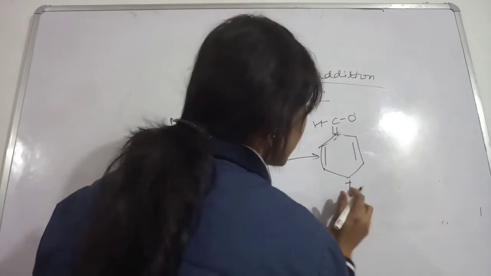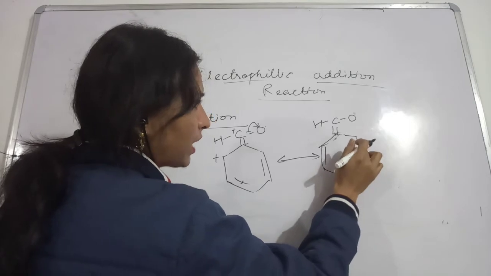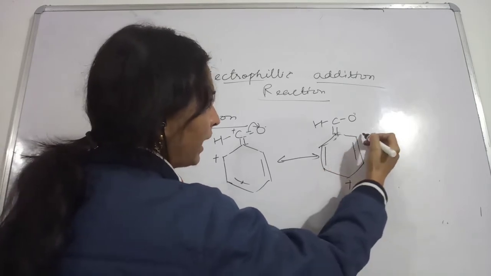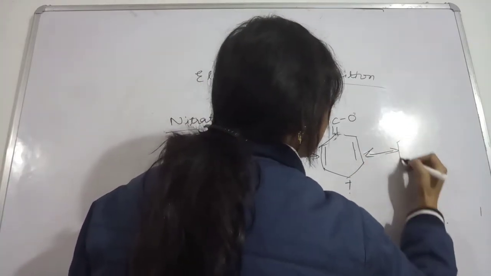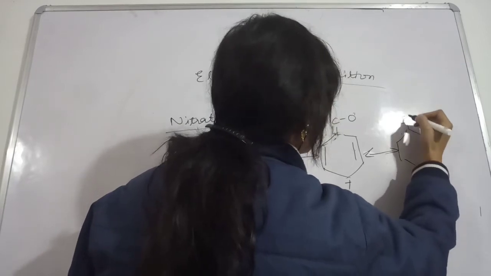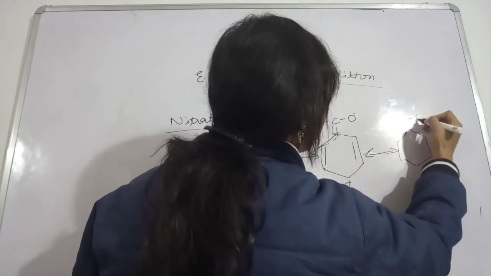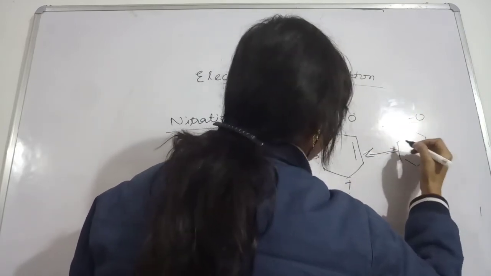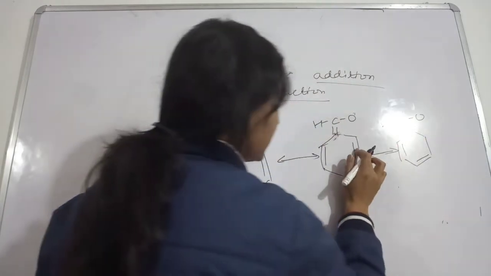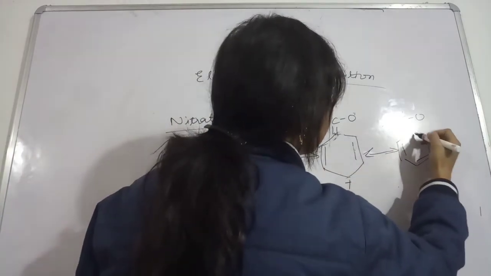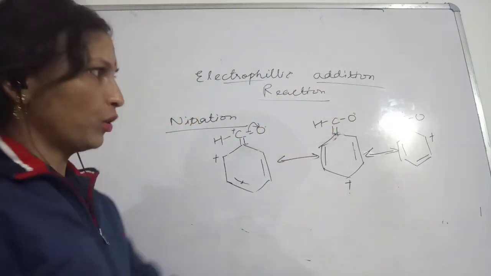Now the positive charge, this bond will be made between these two carbons, here this bond will be broken, and then the positive charge in the next resonating structure you will see a double bond with this carbon, oxygen. Now this charge here, and this bond will be broken, and then again this charge will come here, positive charge with this carbon.